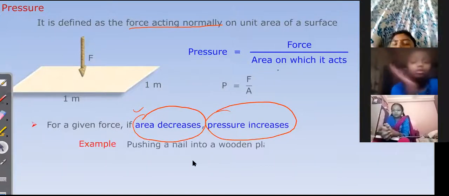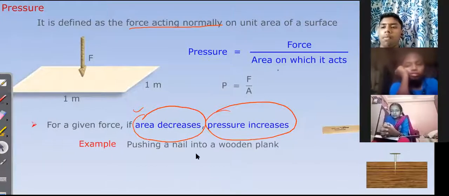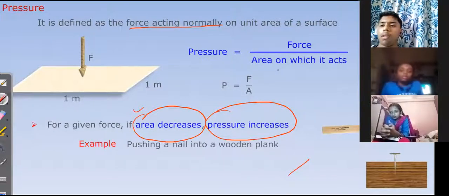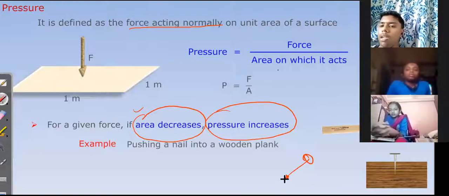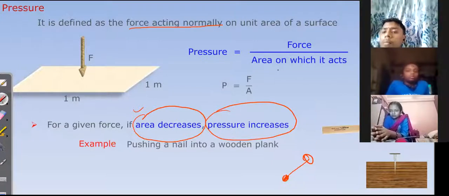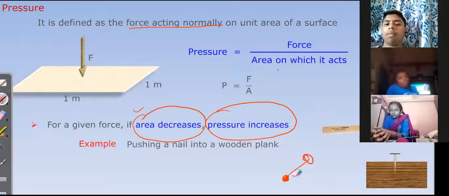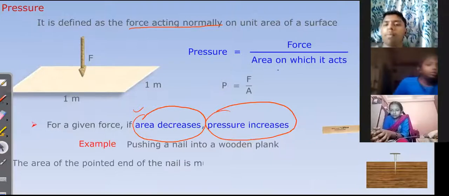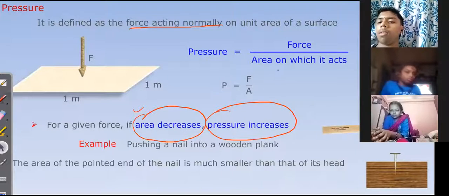See the example, pushing a nail into a wooden plank. When you observe the nail, have you seen the nail? How is the nail? Here the edge is sharp at the front, right? Yes or no, this area is very, very small, so it exerts more pressure. The area of the pointed end of the nail is much smaller than that of its head.